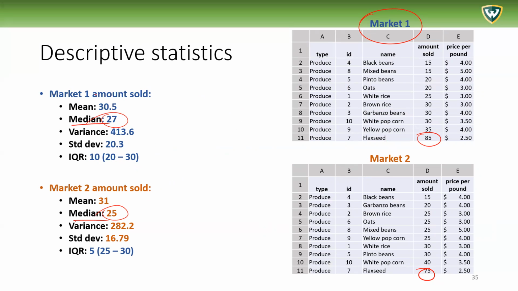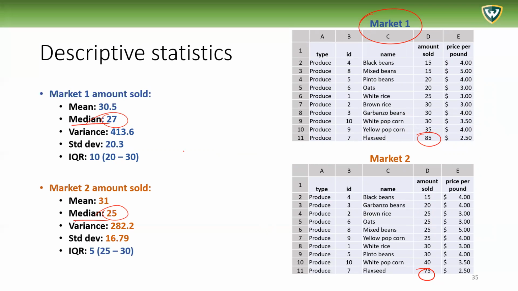Once again, if you use the mean, you'd have a different view. You would say they're close together, or market two is slightly better as a typical quantity sold.